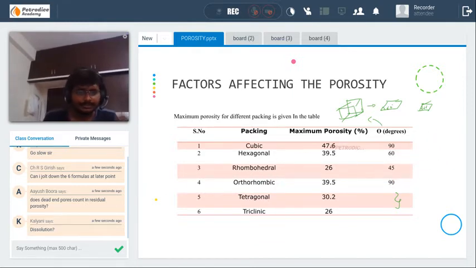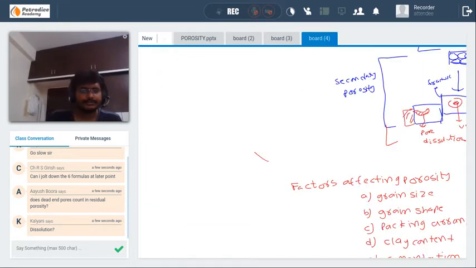Try to note down these values, and we'll see how the cubical packing has the maximum porosity of 47.6%. We'll be deriving it. I think you have completed noting this down. I'll just explain it to you.